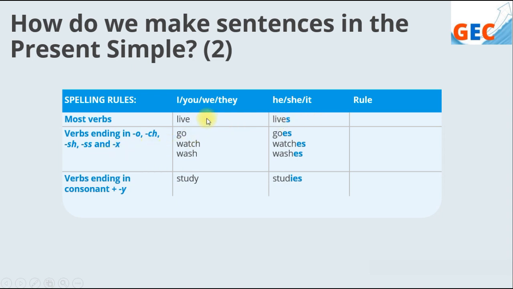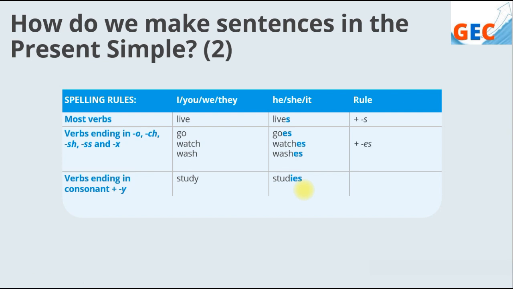But for I, you, we, they, we don't add any s or es. Alright, but for verbs ending in consonant plus y, we change y into i and then add es. So for example, I study and he studies, right?